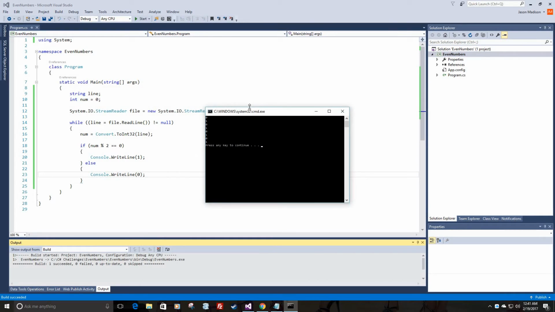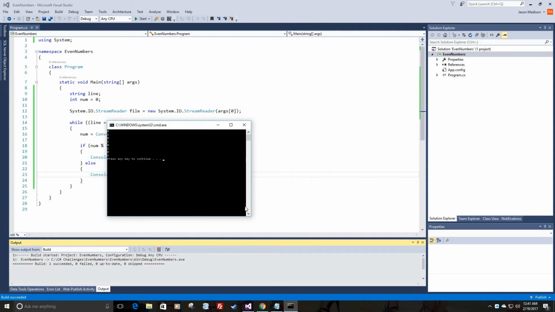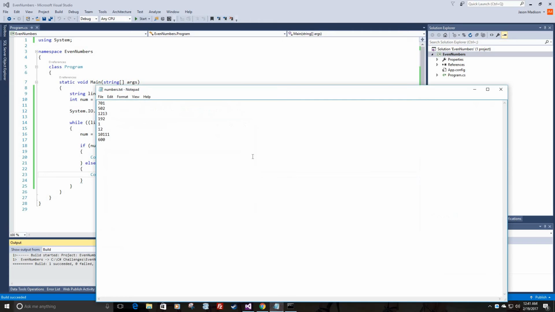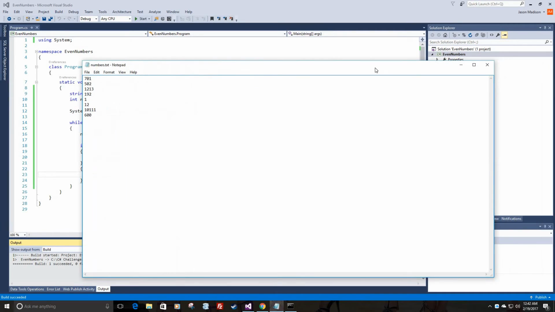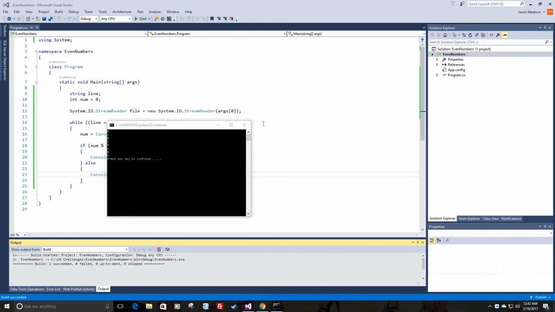And I'm going to run the program using Control F5, and I'll pull up our test data, and we can see basically I've just gone back and forth, odd, even, odd, even, odd, even, and ending on even. It looks like it worked. So we can close that.